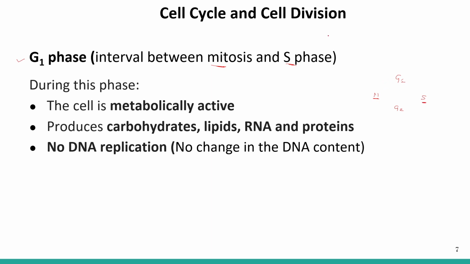What happens during the G1 phase? The cell is metabolically active, and there is a lot of production of carbohydrates and lipids, as well as RNA and proteins being synthesized. There is a lot of production of these complex organic molecules, but there is no DNA synthesis. No replication of DNA takes place, so the DNA content after G1 remains the same. There is no change in the DNA content of the cells.